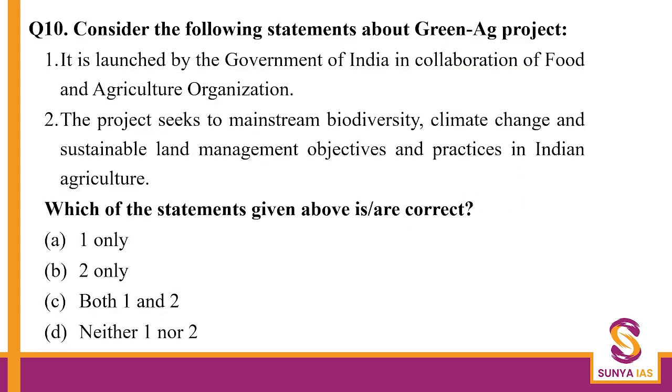Next is the Green AG project. What is the Green AG project? Basically, it is the Government of India, in collaboration with FAO, the Food and Agriculture Organization. So this is true. And by the way, this project gets assistance from the Global Environment Facility. We've already done questions on the Global Environment Facility. So yes, this is correct.